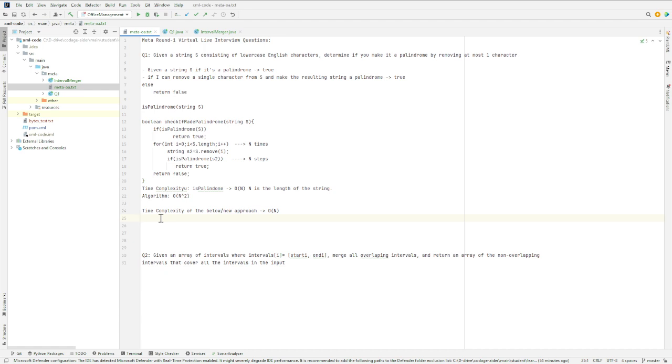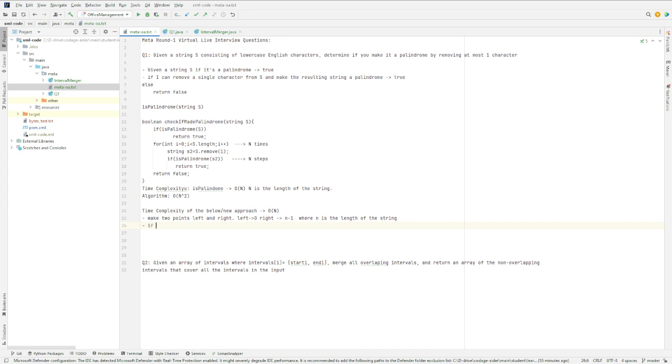Either we remove the character that's pointed to on the left side, or we remove the character that's pointed to on the right side, to make it a palindrome. So this approach makes two pointers, left and right. Initially, left points to index 0 and right points to n minus 1, where n is the length of the string.